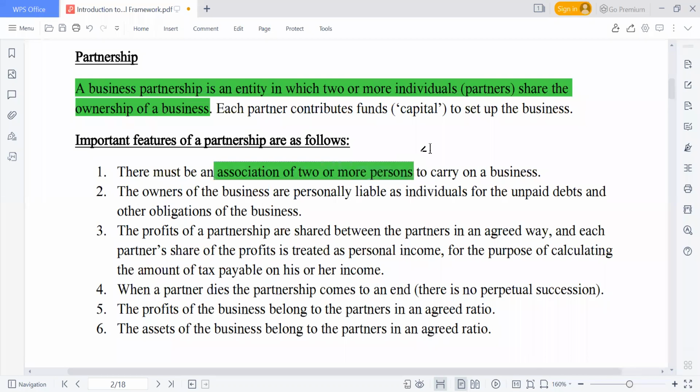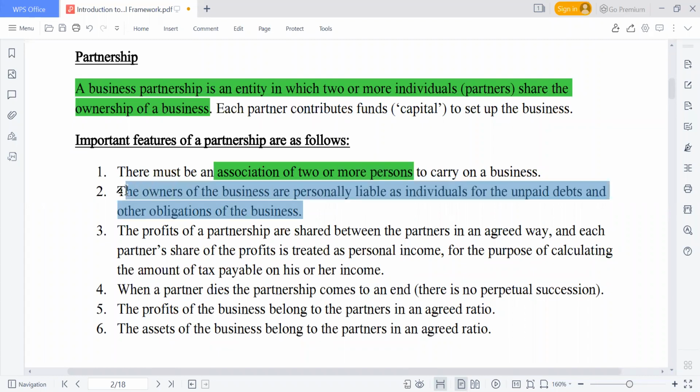For us to say this is a partnership, we have to have two or more persons carrying on the business. If it is one individual, that is not a partnership. The owners of the business are personally liable as individuals for the unpaid debts and other obligations of the business.